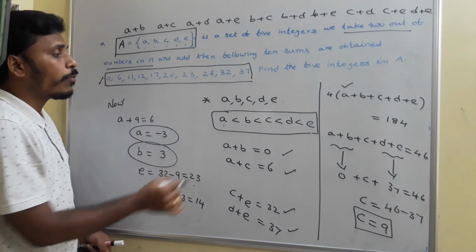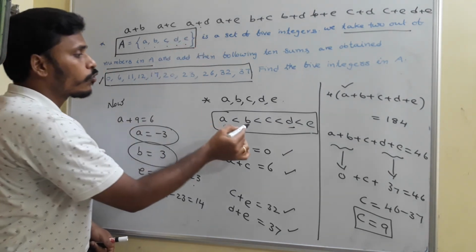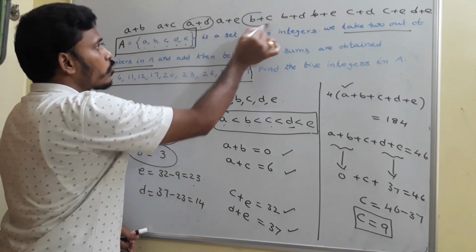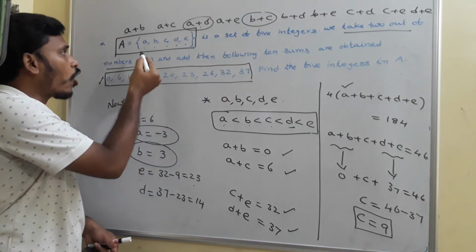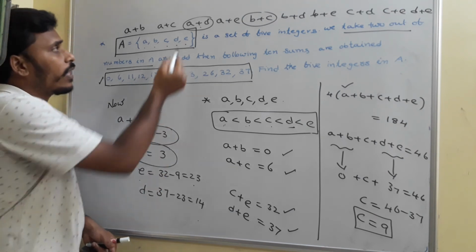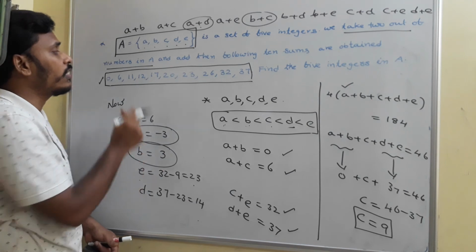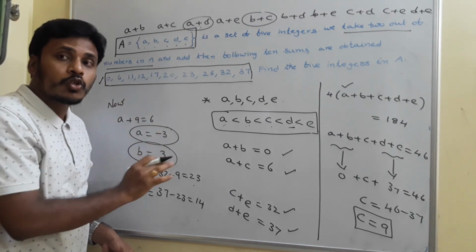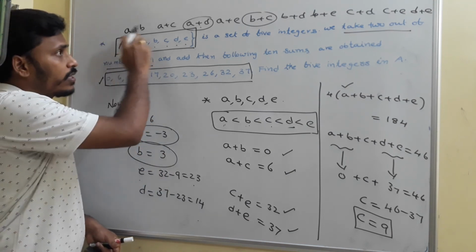But if you think about A plus D and B plus C, we don't have any chance to say which is larger and which is smaller between these two. If I knew that A plus D is the smaller number when compared with B plus C, I would take A plus D equal to 11. I don't have that chance, so I left that, without giving corresponding values for these summations.